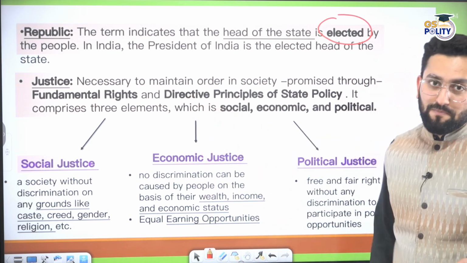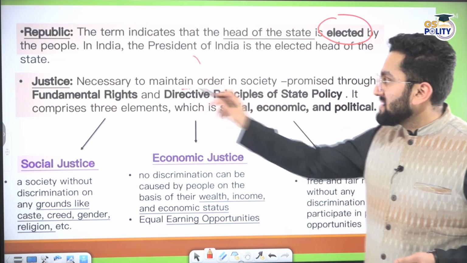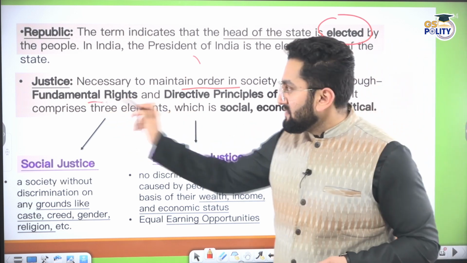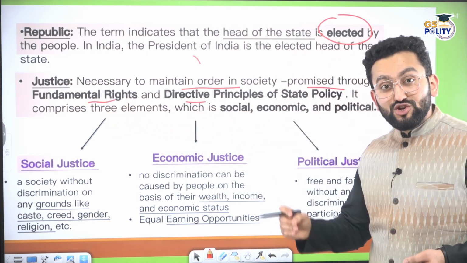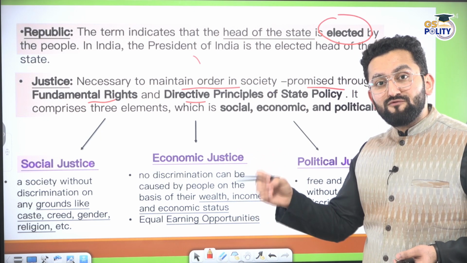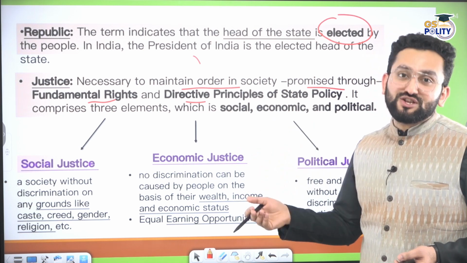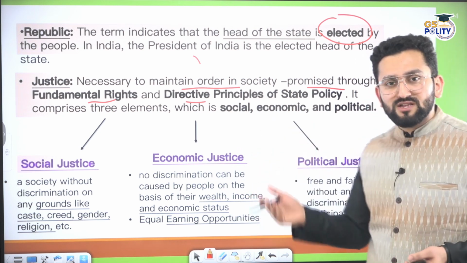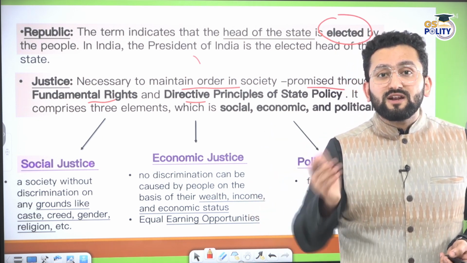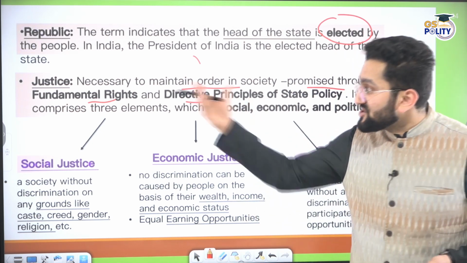Now, the word justice. I told you why justice was added, because only then can we maintain order in society, right? It is promised through fundamental rights and DPSP that the state will ensure justice prevails. Means how can we make justice prevail? We have to strike at any ideology, any practice which is connected to injustice. So various protections are given in fundamental rights. For example, Article 15 says that no one shall be discriminated against on the basis of religion, race, caste, sex, place of birth. Don't you think it is an attempt to provide justice?